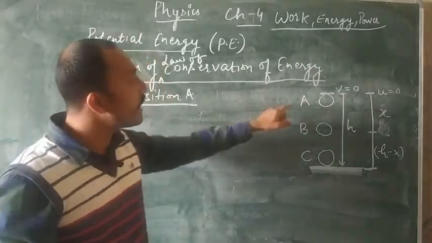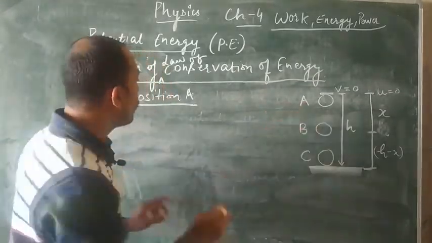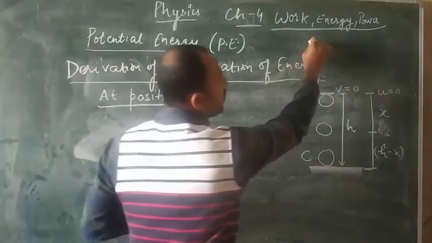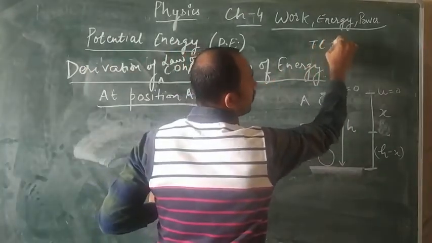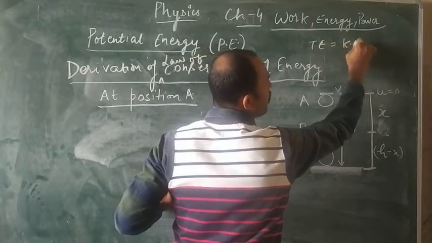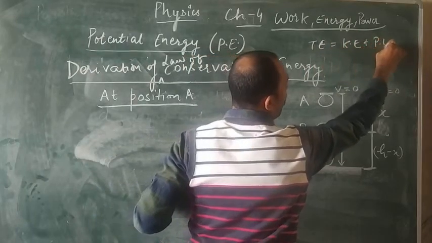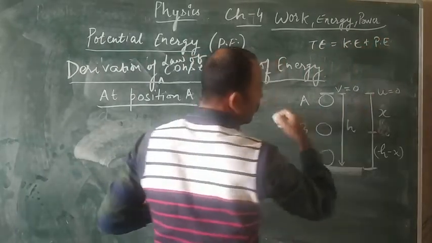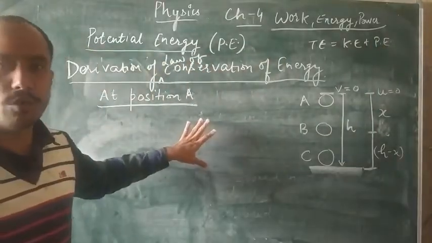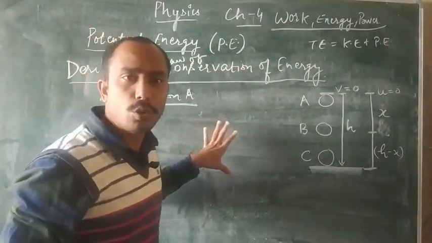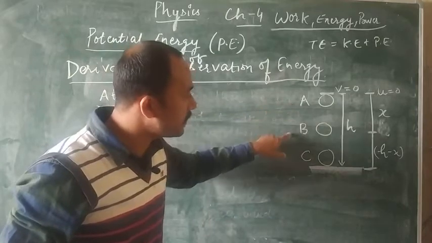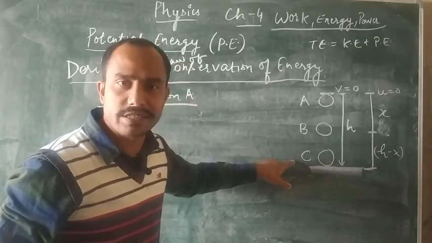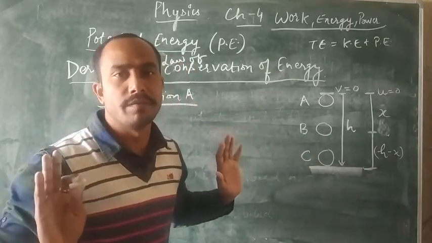Total energy is kinetic energy plus potential energy. And when we derive this expression, you will notice that the total energy in all the cases, in case A, case B and case C, will remain the same.